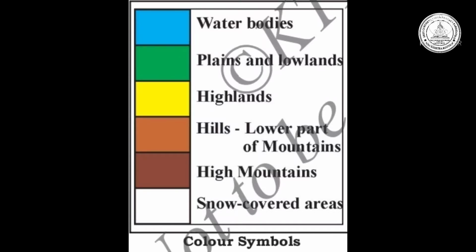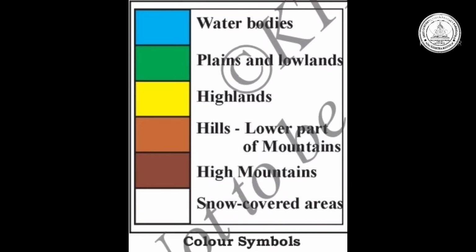Green color indicates the lowlands or plains. Yellow color is for highlands, land higher than the plains. Brown color indicates hills and lower parts of the mountains. And dark brown indicates high mountains.